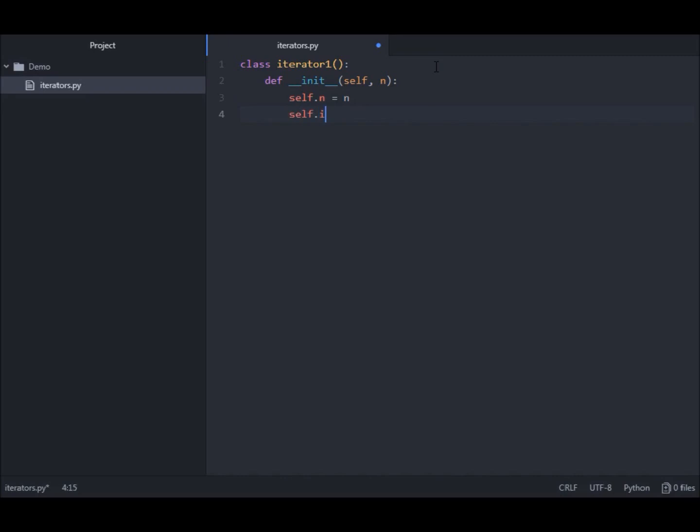Meanwhile, as you may remember, we said that it's an object with memory, so it will always start from 0 and be increased by 1 up to the value of n. So we need another variable, another attribute, self.i, which is the memory value. This will be used for the memory of the iterator.